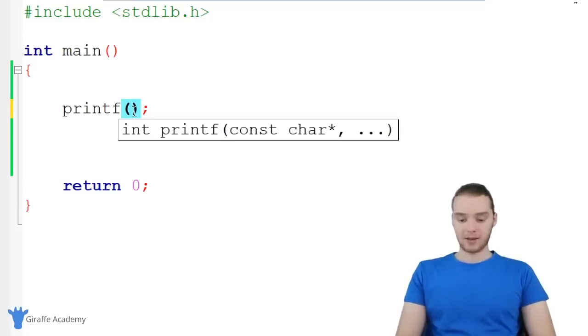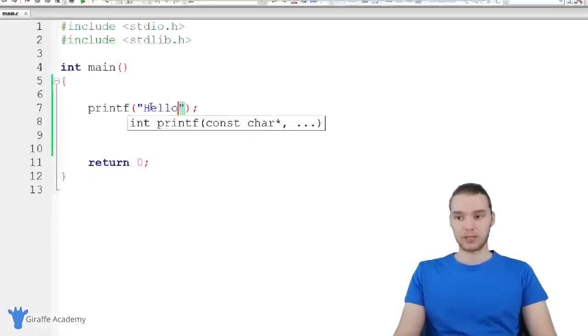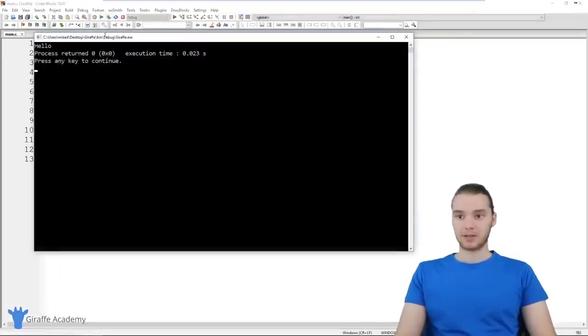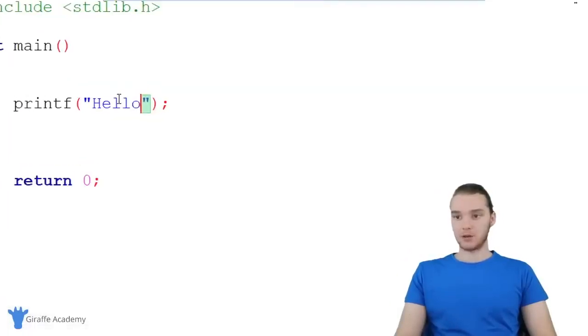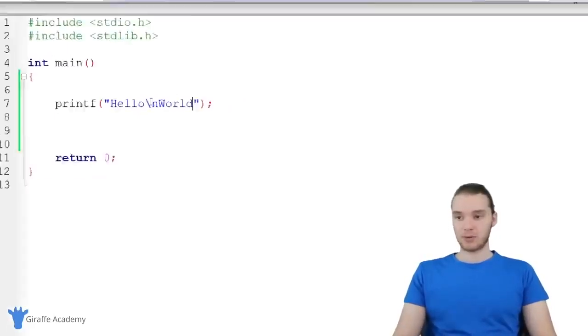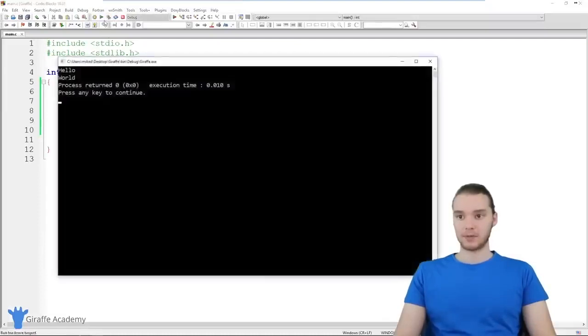So if I came in here, I could print out a specific piece of information. And generally when we're using printf, we're going to be printing out text. So I can make an open and closed quotation marks, and I could print out like hello world in here. And now this will print out onto the screen, hello. And inside of printf, I can use all sorts of special characters. So if I wanted to create a new line, for example, I can make a \n, and down here I could type world. And now this will print out a new line. So you'll see hello world on different lines.